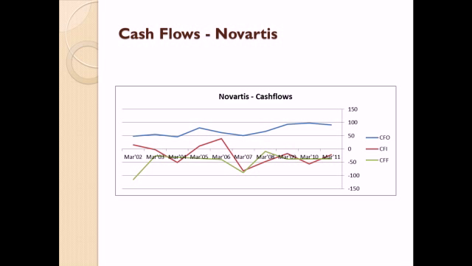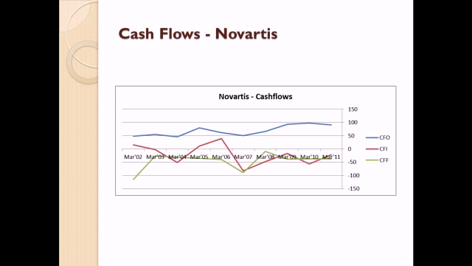Now, let us look at the various cash flow statements of Novartis. From the above graph, we can draw the conclusion that the cash flow from operating decisions for Novartis has always been positive and more than cash flow from investing decisions and cash flow from financial decisions. This indicates that the company is following a healthy trend.